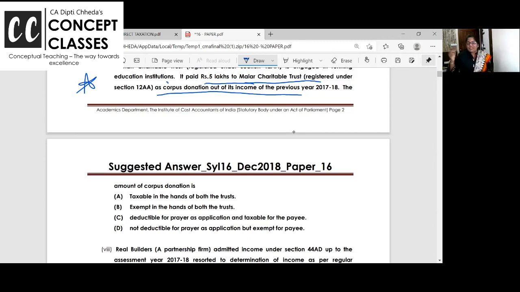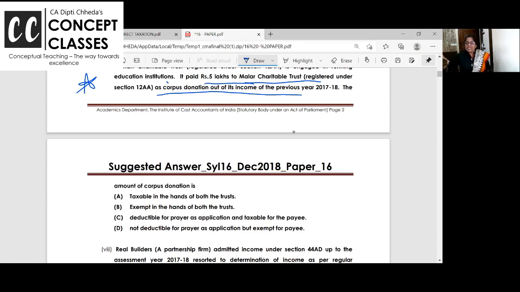Can one temple give the donation? I told you the example in Uttarakhand floods. So many temples across India had sent donations to Uttarakhand. So can we give a donation from one temple or trust to another? Yes. Can we claim it as a deduction in the 85% income which we have to apply? Yes. But can we give corpus donations? No. So for us, corpus donations are not allowed.